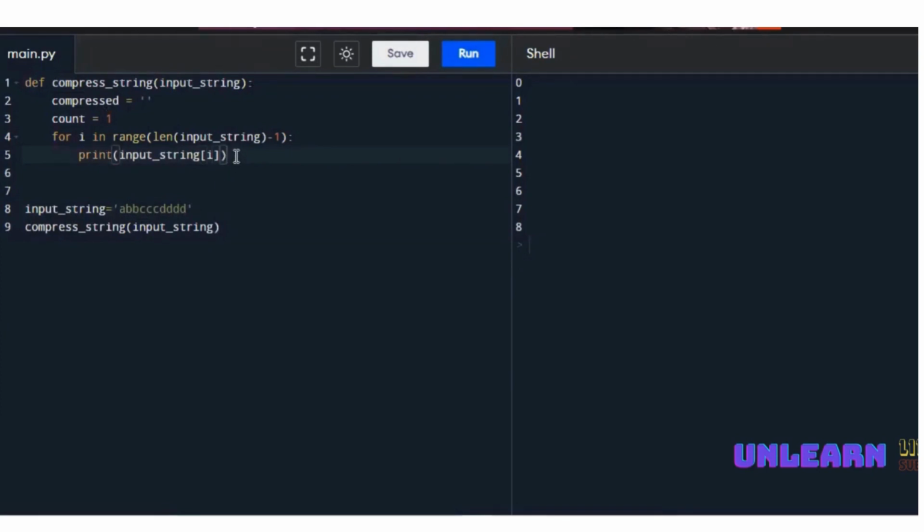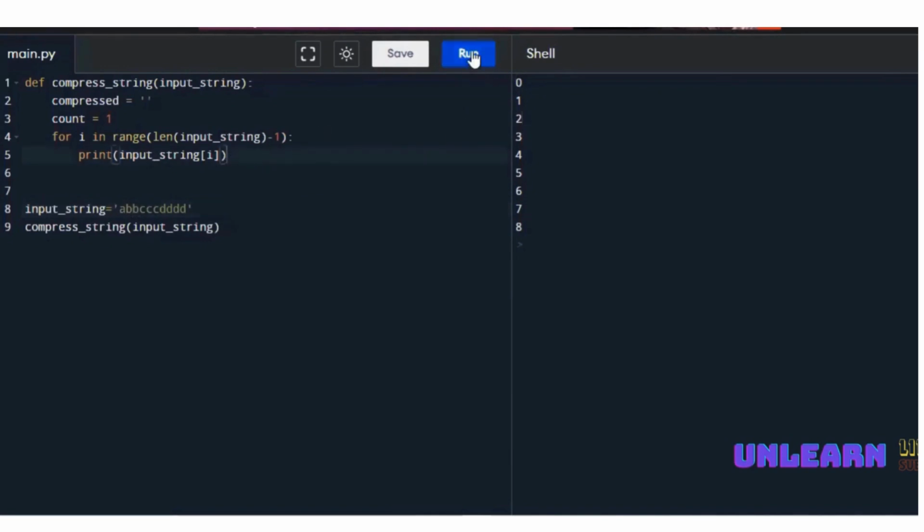So this is the index method. That means you can access each character of this particular string. As we have already seen, we come up with the range function. That means we are coming up with the indexes of this particular string. Very important: 0 means A, 1 means the first B, and 2 means the second B.